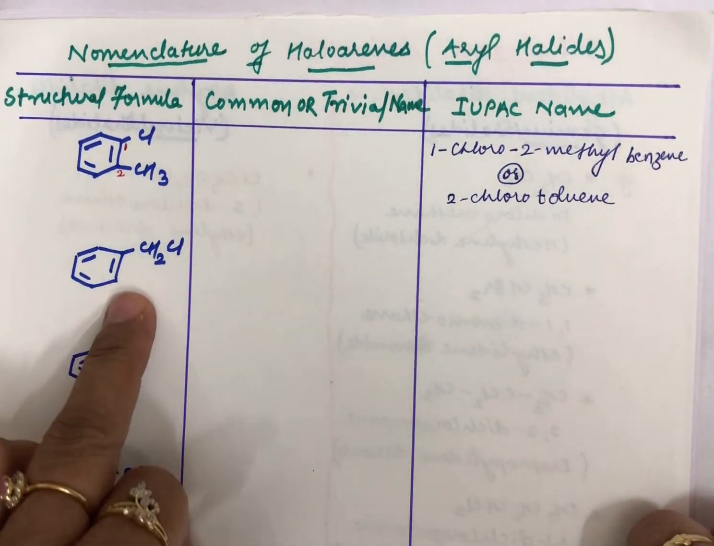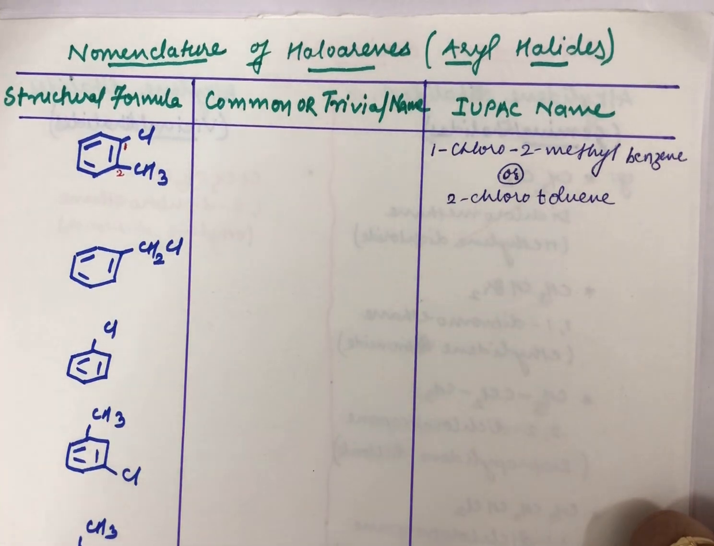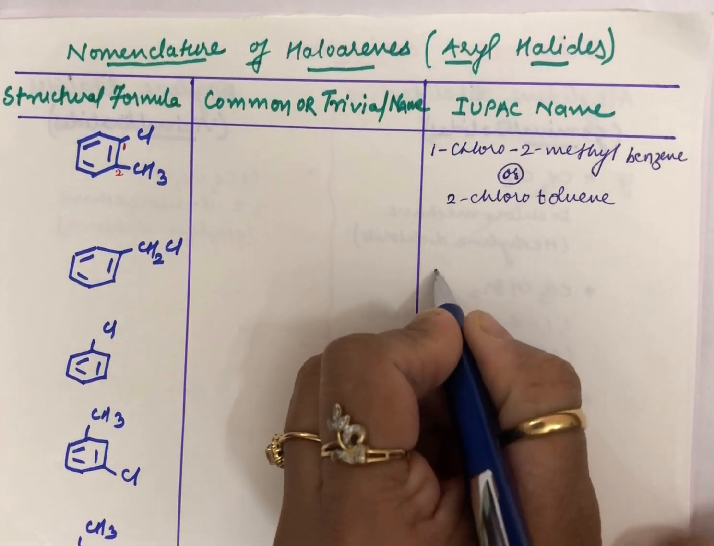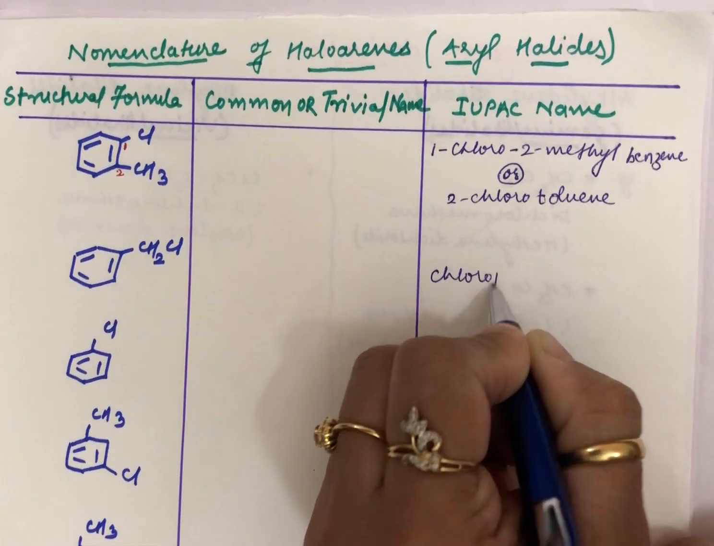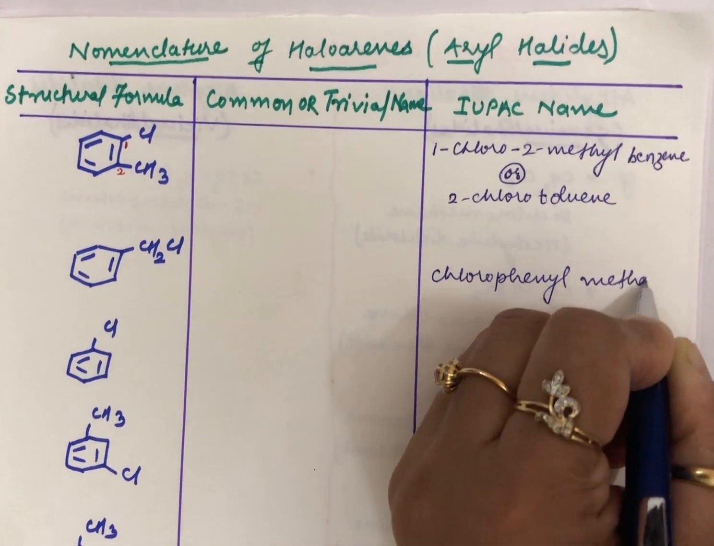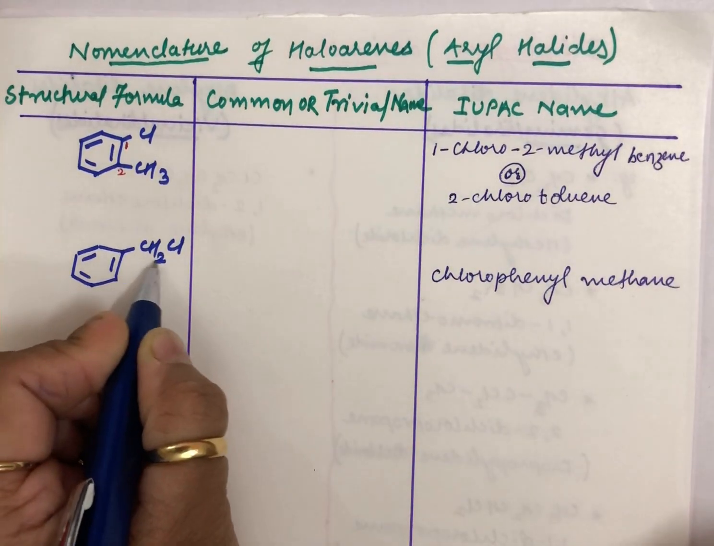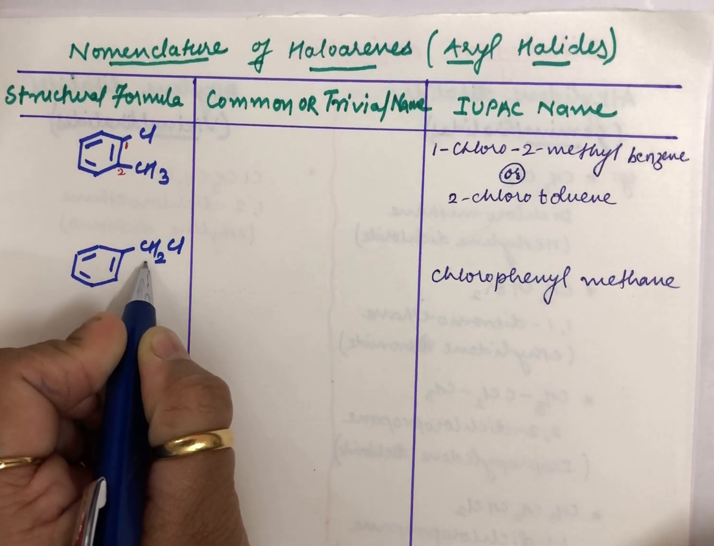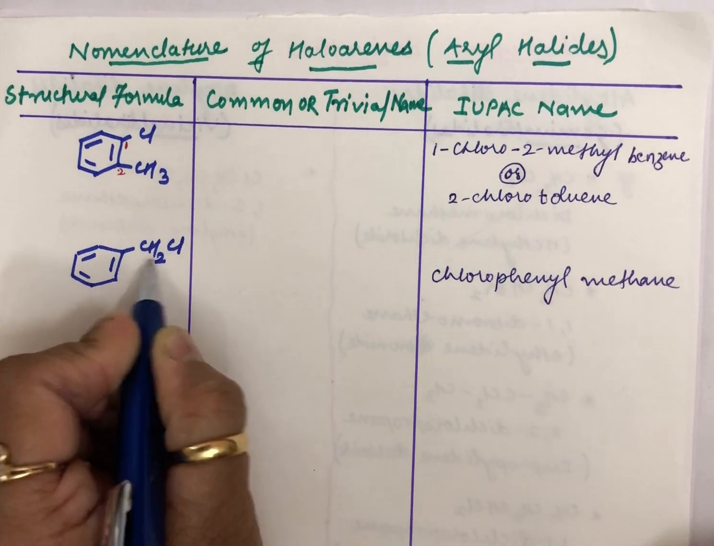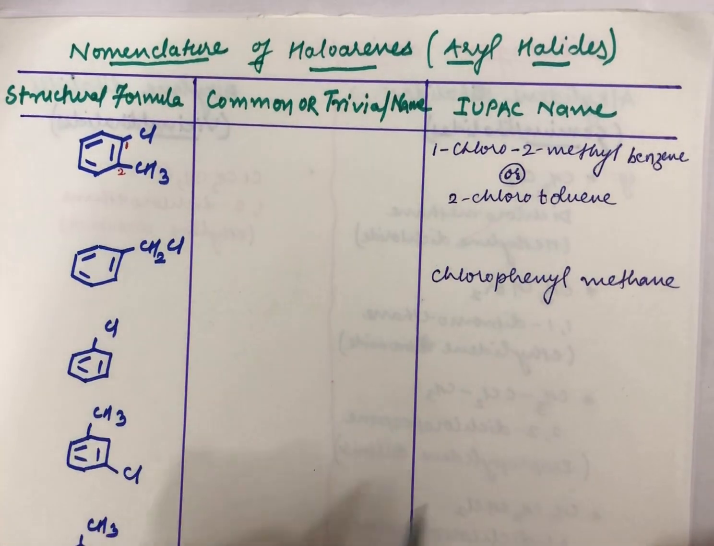Now let us talk about this. What is this in its IUPAC name? It is chlorophenyl methane. Why methane? Because we are considering this carbon as main here, CH4, but 2 hydrogens of it are replaced by Cl and this phenyl group. So chlorophenyl and then methane is its IUPAC name.